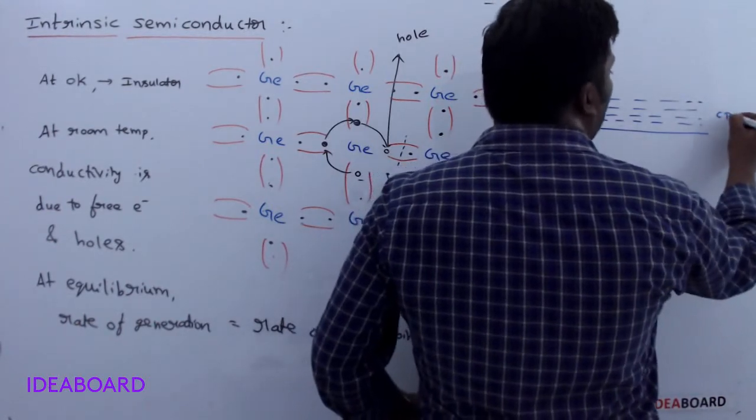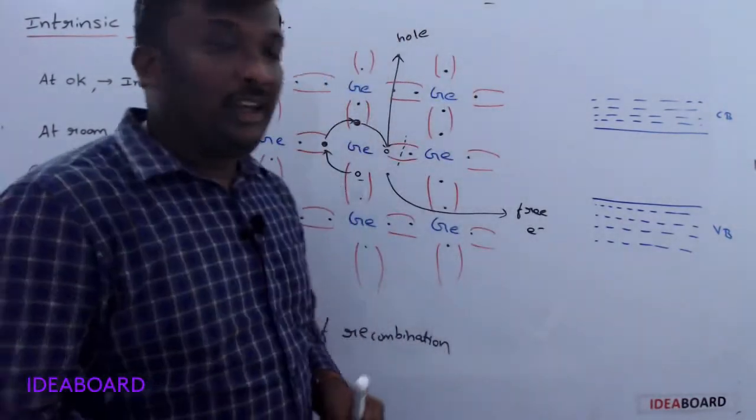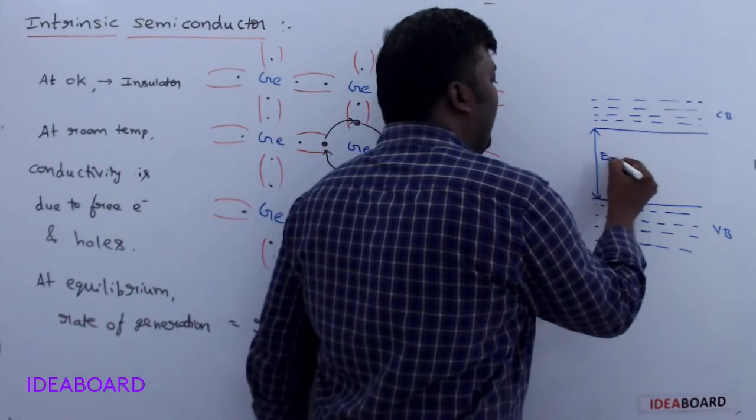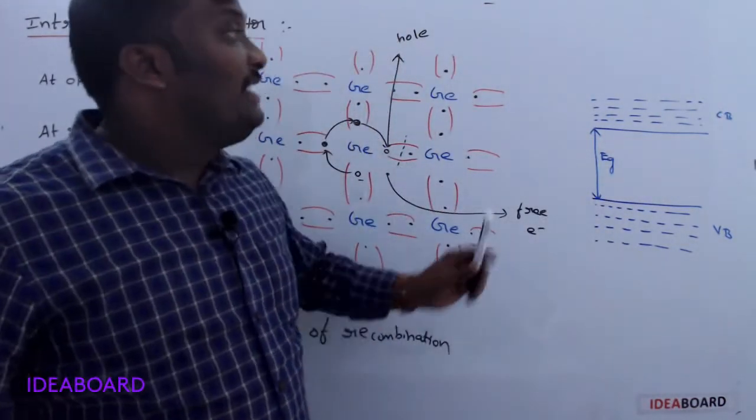One is the conduction band, another one is the valency band, and this is called the forbidden energy gap Eg.